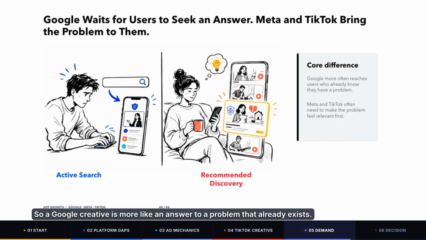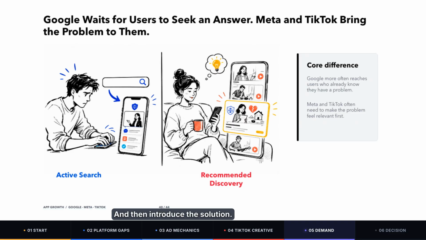So a Google creative is more like an answer to a problem that already exists. A Meta or TikTok creative has to help the user discover the problem first, and then introduce the solution.